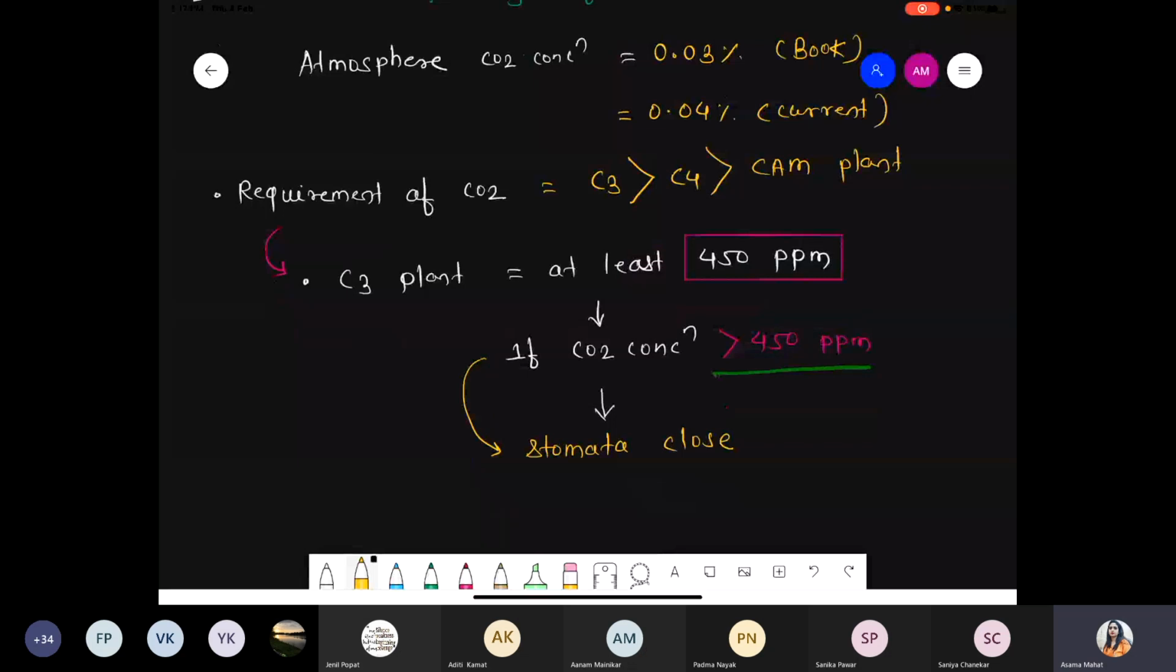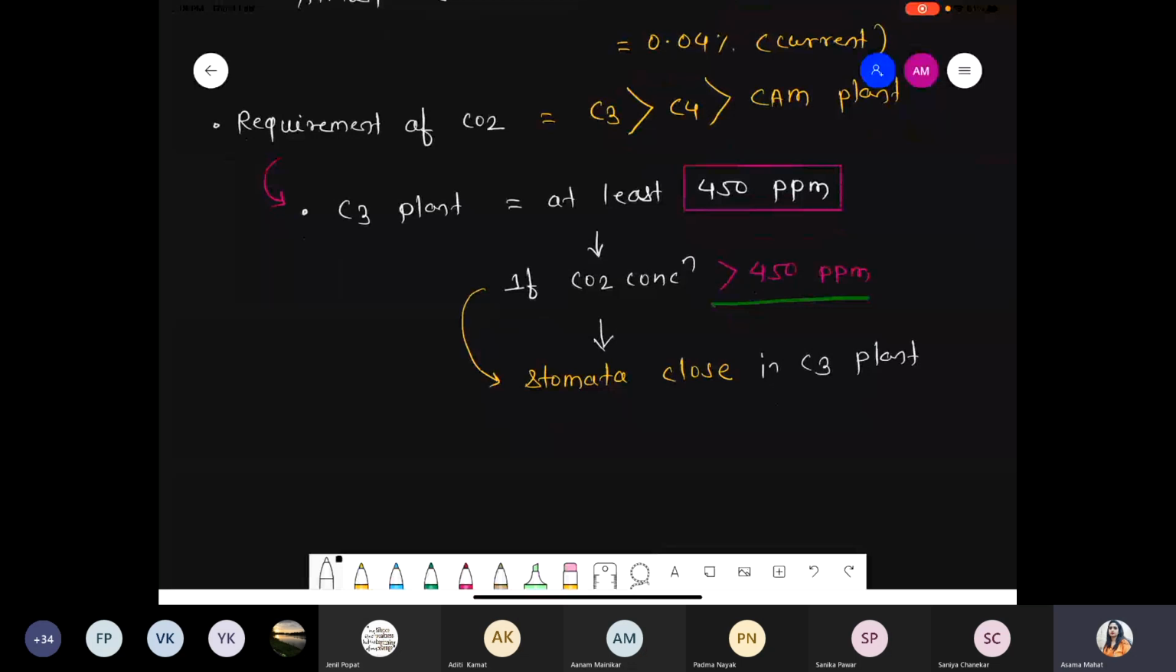We are talking about carbon dioxide concentration. It is a major factor for photosynthesis. Normally C3 plants require more CO2 for fixation. At least they require 450 ppm concentration. But suppose the concentration of carbon dioxide is slightly increased, slightly meaning just more than 450 ppm, at that time what happened? There is a conformation change and immediately the stomata get closed in the C3 plant. These are the normal conditions.